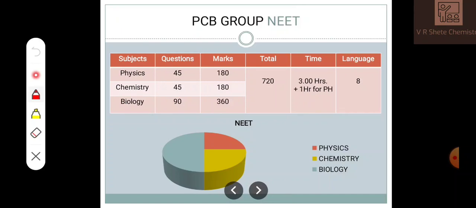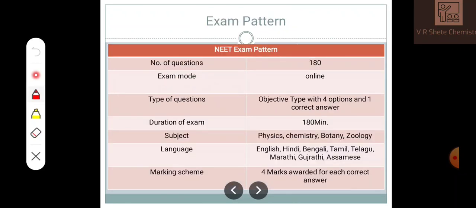Now the PCB group, the NEET examination. We are right now interested in this NEET one. There are 45 questions each for physics and chemistry and 90 questions for biology: 180 marks for physics, 180 marks for chemistry, and 360 marks for biology. So biology has 2:1 weightage. It is a 720-marks exam, and the timing is 3 hours, with an additional 1 hour for physically handicapped students. You can give this exam in 8 languages. The mode of exam is online, with objective type questions.